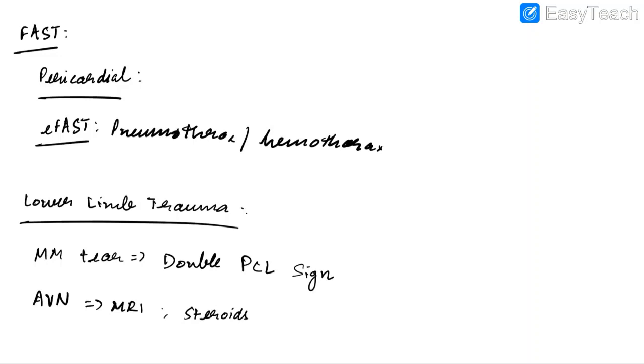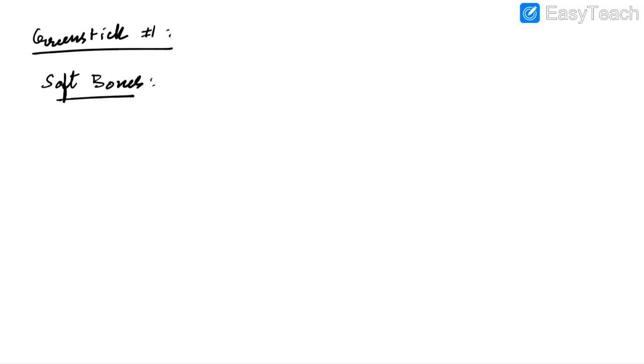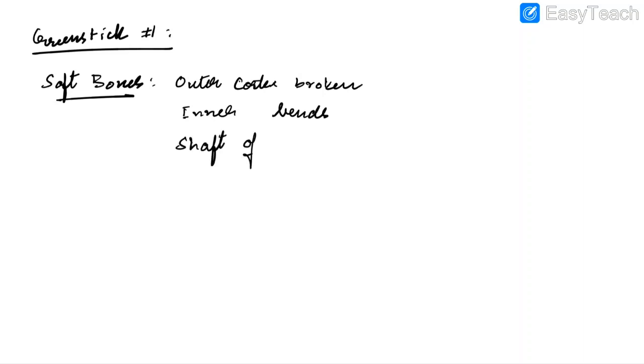Now let us discuss about green stick fracture. Green stick fracture usually occurs in children. In this case, children have soft bones. So in green stick fracture, the outer cortex is broken. The inner cortex bends. This usually occurs in shaft of forearm bones.